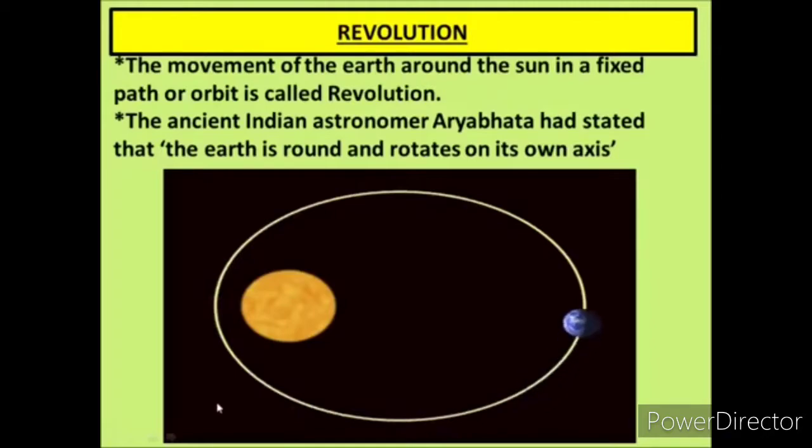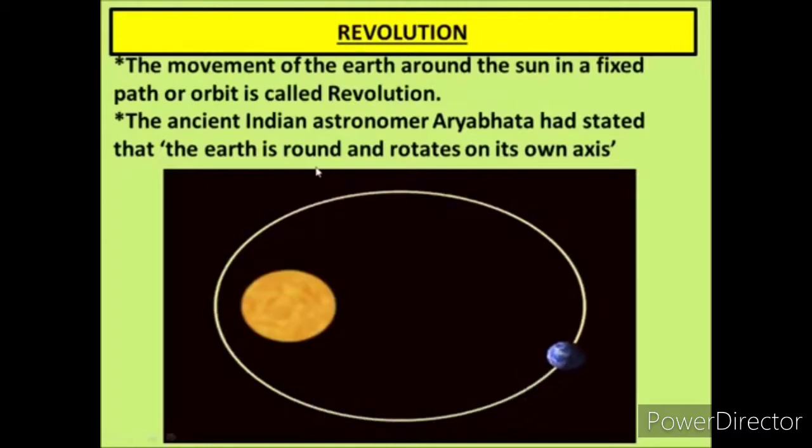The ancient Indian astronomer Aryabhatta had stated that the earth is round and it rotates on its own axis. Students, Aryabhatta was a famous astronomer, a very good intellectual and intelligent person who had an idea about the earth's round position and how the earth rotates on its own axis.